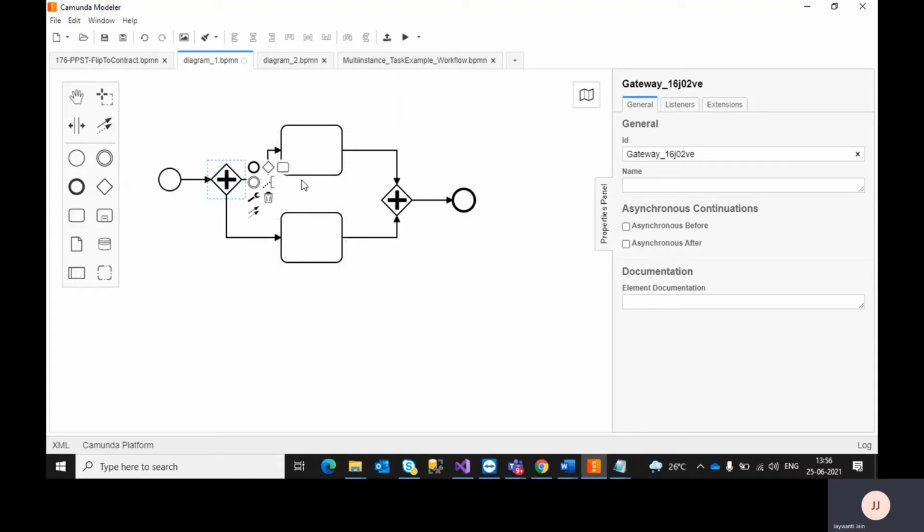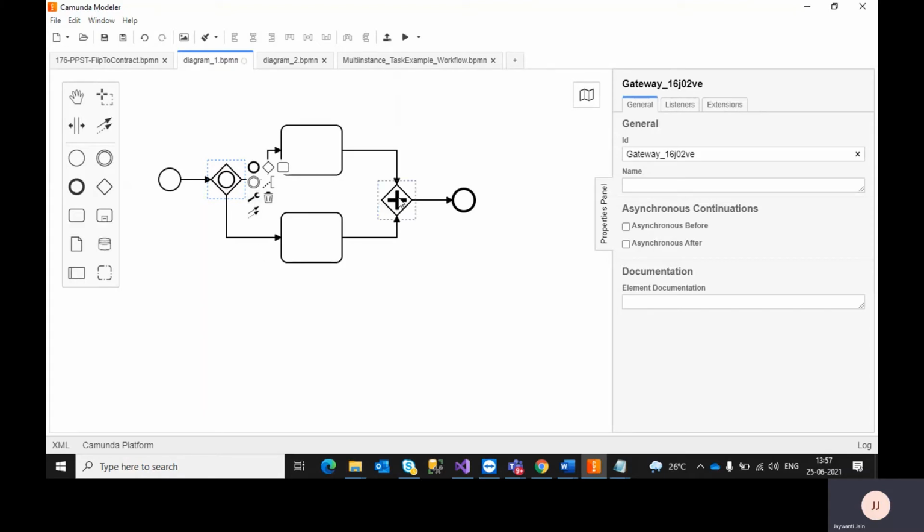So what will happen is, if one thread executing this task is trying to update that variable while this other task is also updating that variable, then this concurrency issue will occur. Similarly in a parallel gateway, you will see that this issue comes up in higher environments. Similarly for an inclusive gateway as well.